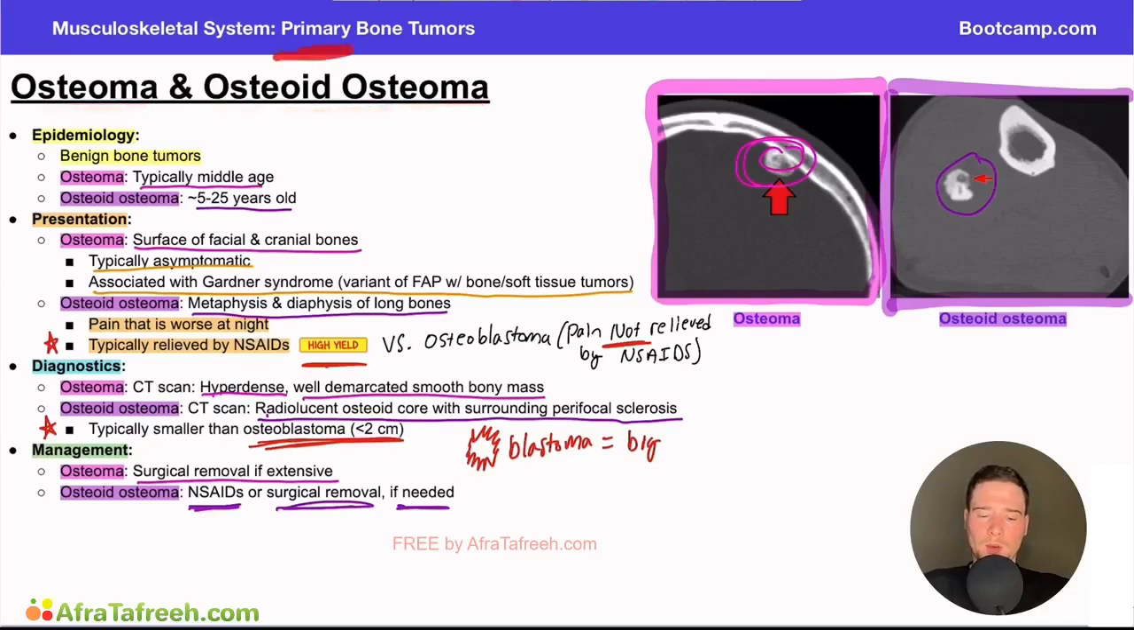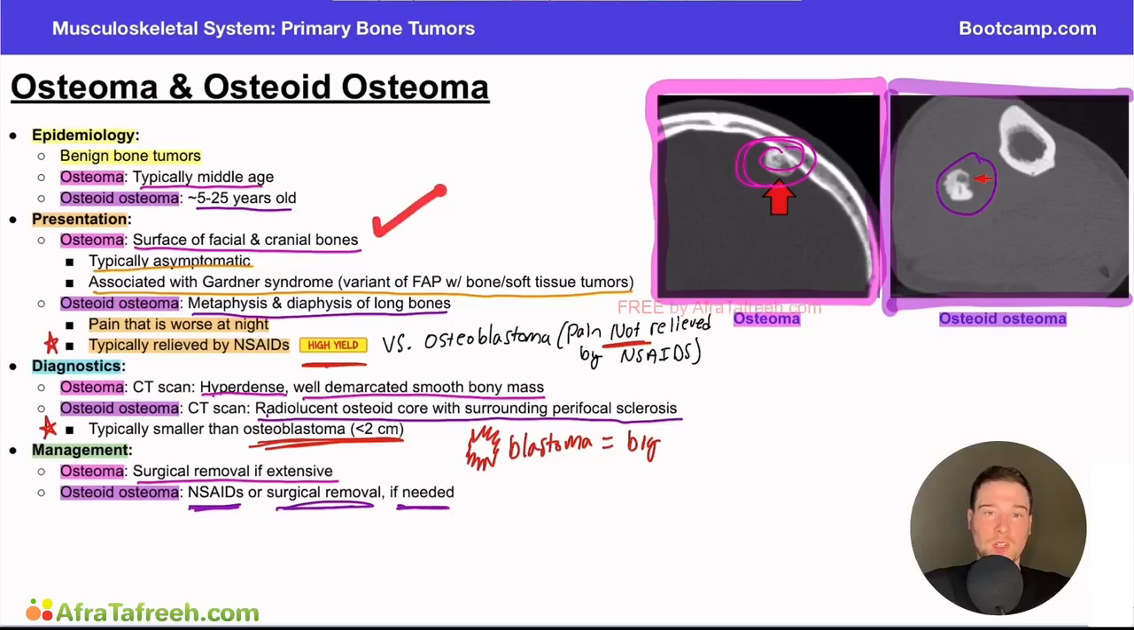These are both primary bone tumors, and they are benign bone tumors, right? They're not typically malignant. They don't spread throughout the body or get into the surrounding tissues too much. We have the osteoma, which is typically in middle age, versus the osteoid osteoma, typically in a younger patient population, but not always. We have the presentation, which is different.